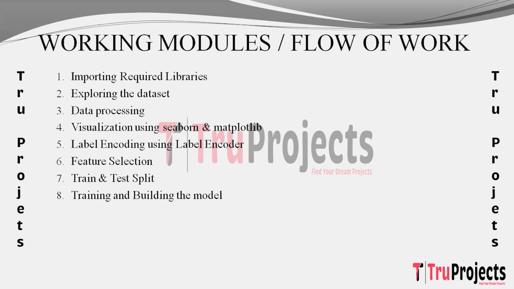The next step is training and building the model. In this step, various machine learning and deep learning models, including SVM, random forest, decision tree, Naive-Bayes, DNN, and CNN autoencoder, are trained using the training set. Each model learns patterns and relationships within the data, paving the way for diverse approaches to anomaly detection.